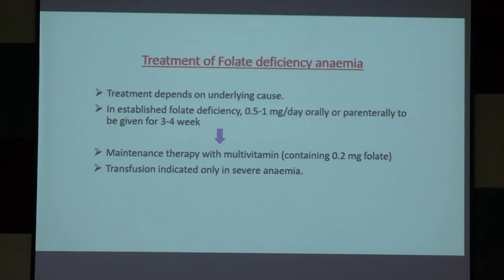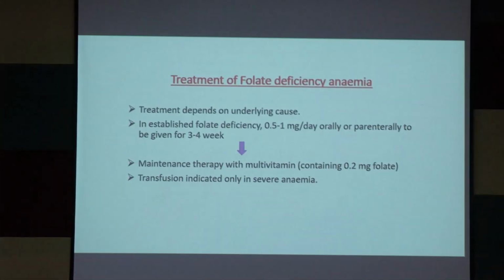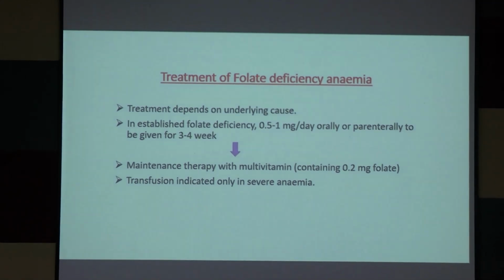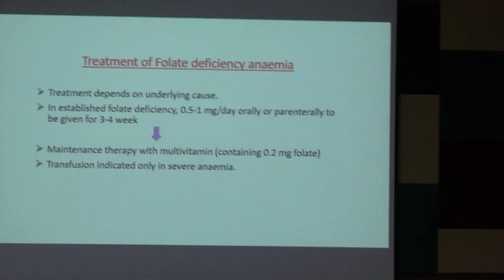We can prescribe any multivitamin that contains at least 0.2 milligram folate. Transfusion is indicated only in severe anemia. If the hemoglobin level is very low, or there are associated symptoms of heart failure, then only is transfusion indicated.